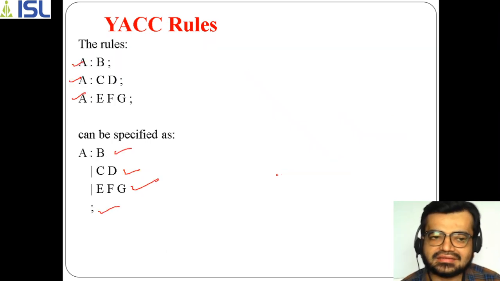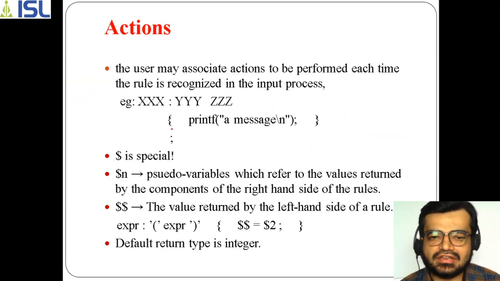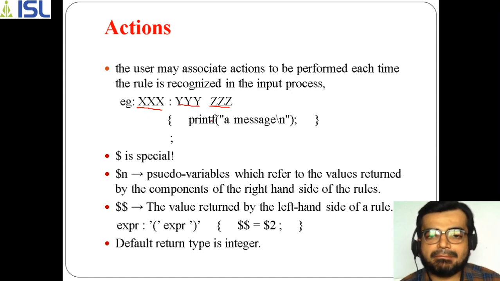So for the actions in this right hand side, consider this example: the left hand side has something given, xxx, and at the right hand side yyzz. So this yy is the name here, but what is the action here? The action is what you take in curly braces, where you are printing a message, so I'm using printf here. This printf message has to be taken here.